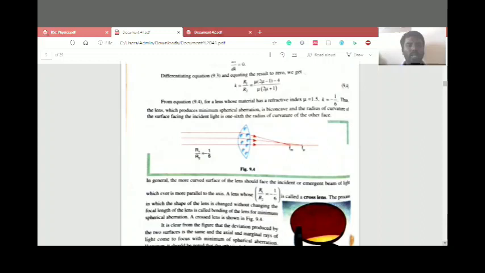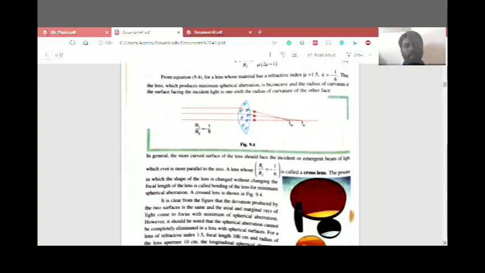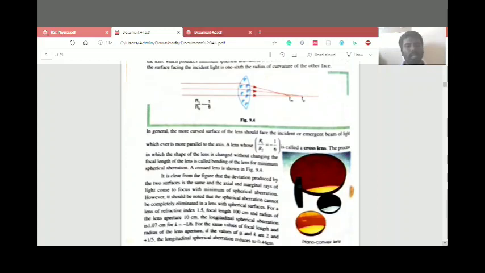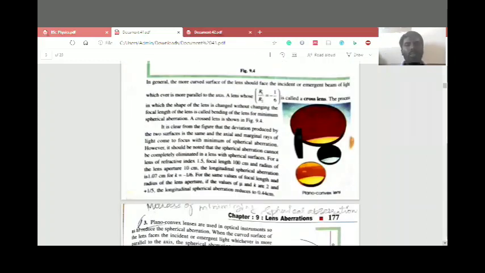Here the lens is kept, and Fm and Fp are shown. The cross lens is being observed, with R1 by R2 equal to minus 1 by 6. It is clear from the figure that the deviation produced by the two surfaces is the same, and the axial and marginal rays of light come to focus with minimum spherical aberration.